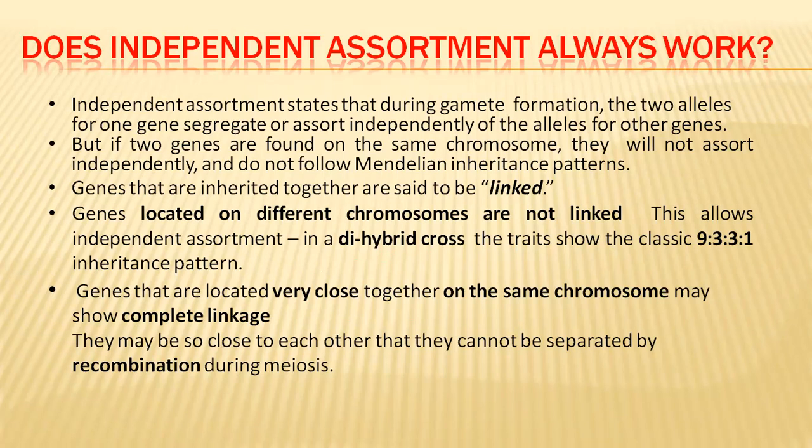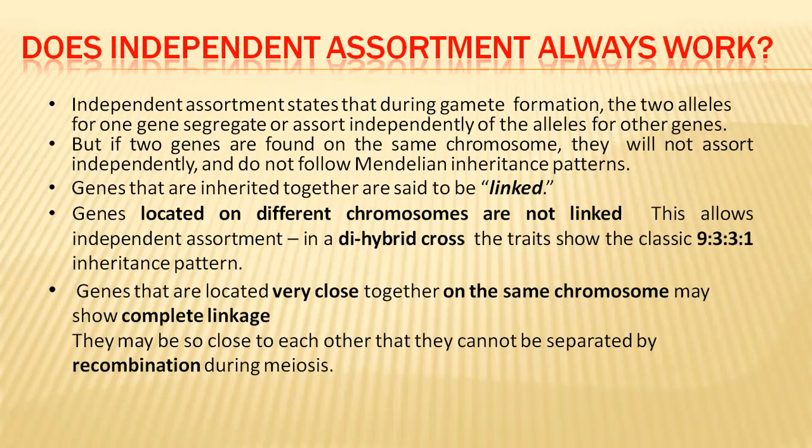So genes that are inherited together are said to be linked, and that phenomenon is called linkage. Genes which are present on a single chromosome will go collectively, unitedly, into a gamete while gametes are being formed. This is called linkage. All these genes which are present on the same chromosome are said to be linked. Genes located on different chromosomes are not linked, so they may follow the law of independent assortment, but not the genes present on the same chromosome.